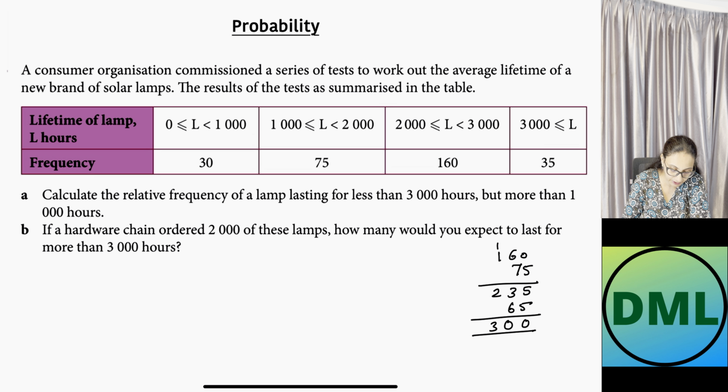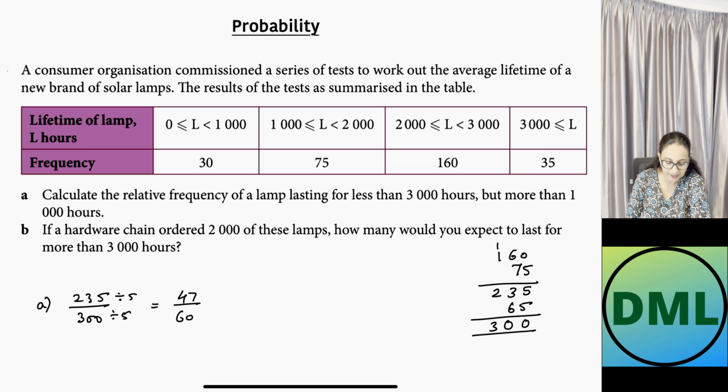Let's write down the answer for the A part. In the A part, my favorable outcomes are 235 and the total number of outcomes are 300. Let's write down the answer as 235 divided by 300. I need to simplify this in the lowest form. As this number is divisible by 5, let's divide this number by 5 on numerator and denominator both. 235 divided by 5, if you divide it, your answer will be 47. 300 divided by 5 is 60.